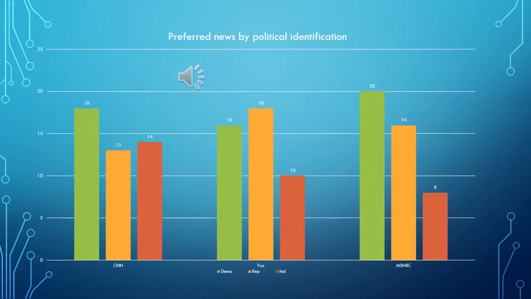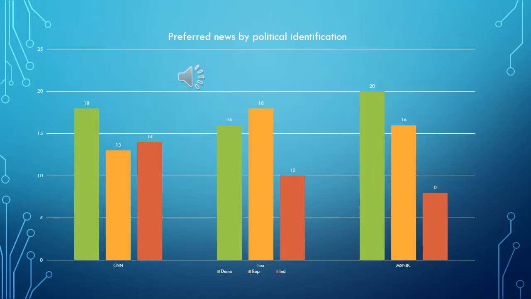So as you can see here, when it comes down to CNN, Democrats go to that pretty frequently. And then it's pretty close when it comes to Republicans and Democrats for CNN. For Fox, you can see that Republicans go to that the most compared to the other two news outlets, and independents really don't care for it as much.